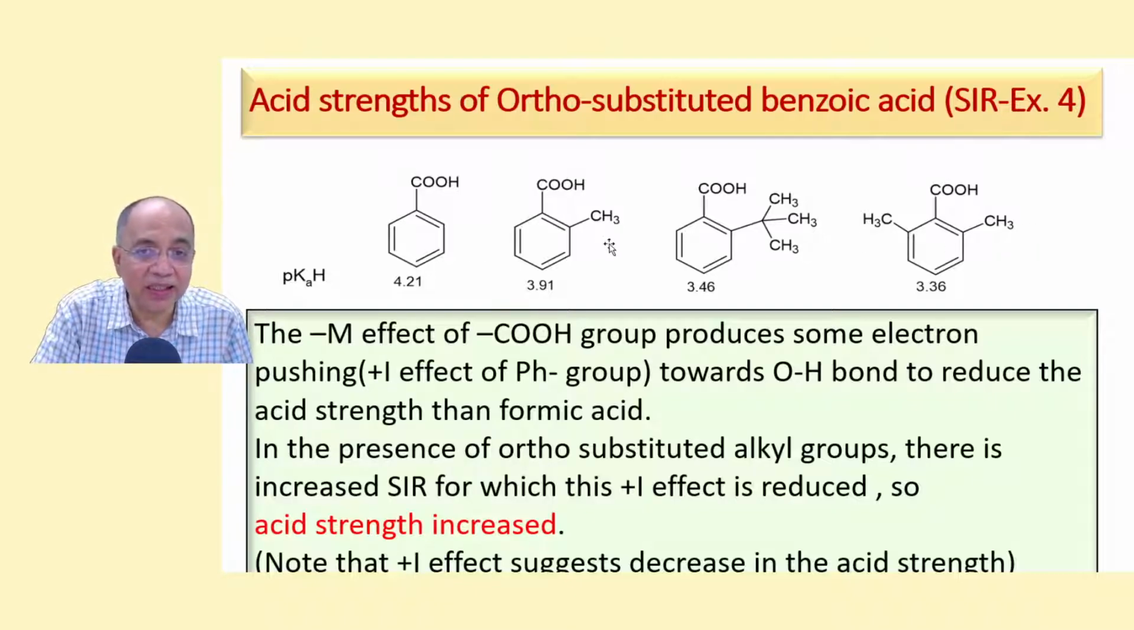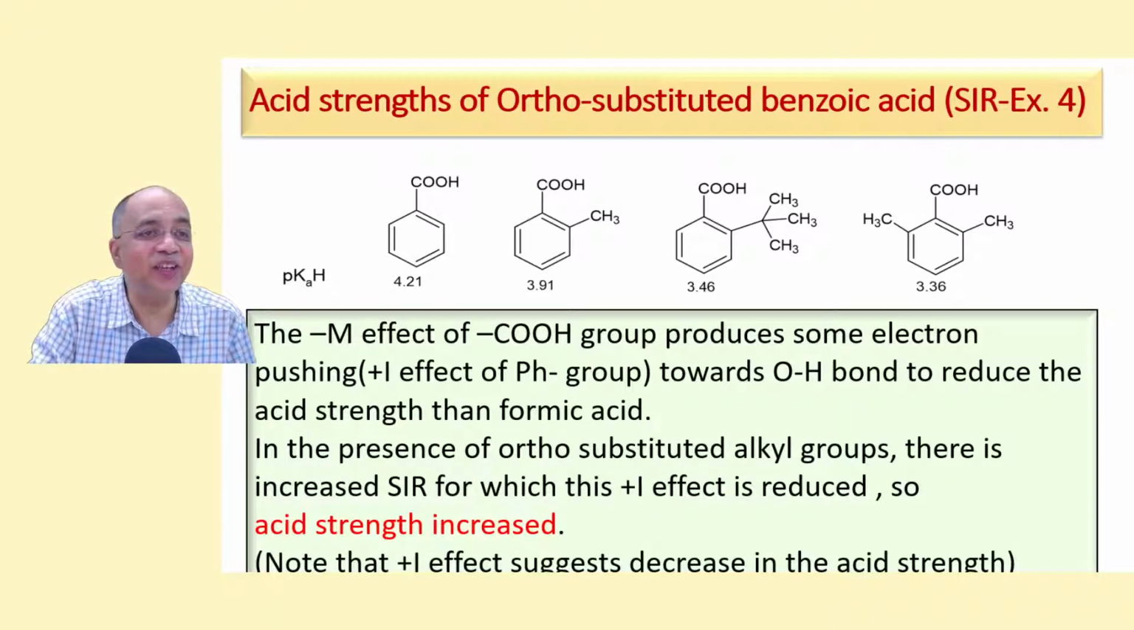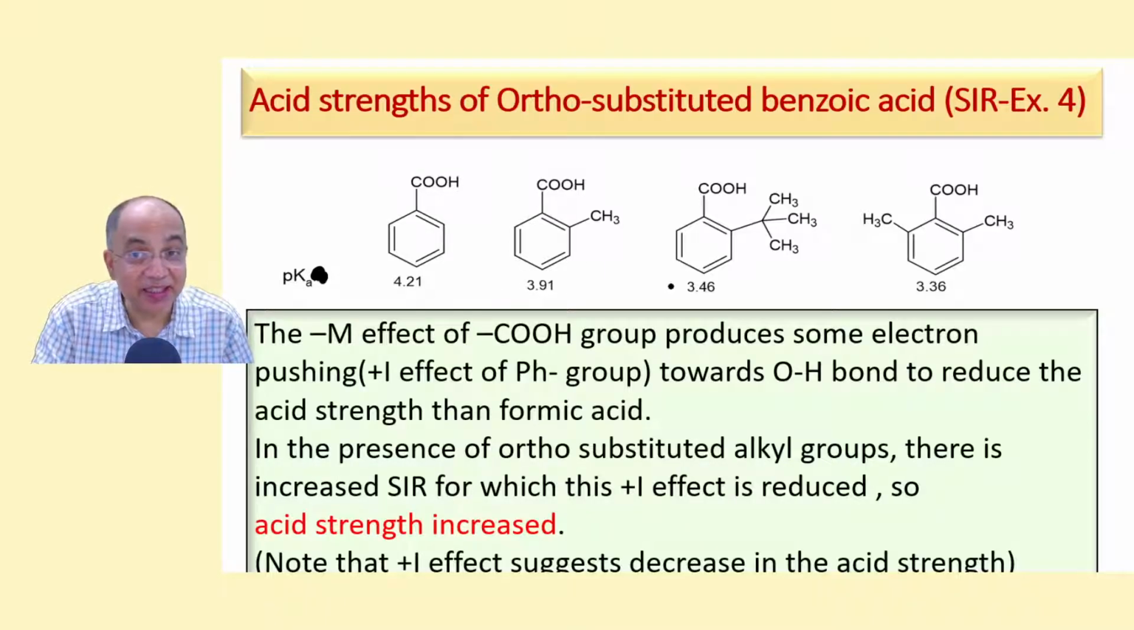Now see, as the number of ortho alkyl groups increases or their bulk increases, the acid strength increases. Acid strength increases, pK value, oh I'm so sorry, this is pKa. This is not pKa, I have copy pasted from the same source, let me make a correction. I am so happy that we detected the mistake. Right? So, the acid strength goes on increasing.